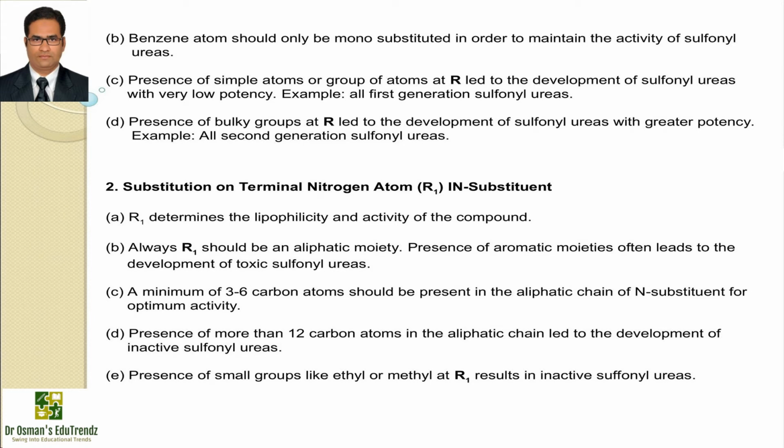The presence of simple atoms or groups of atoms at R led to the development of sulfonylureas with very low potency. Example, first generation sulfonylureas. The presence of bulky groups at R led to the development of sulfonylureas with greater potency. Example, all second generation sulfonylureas.